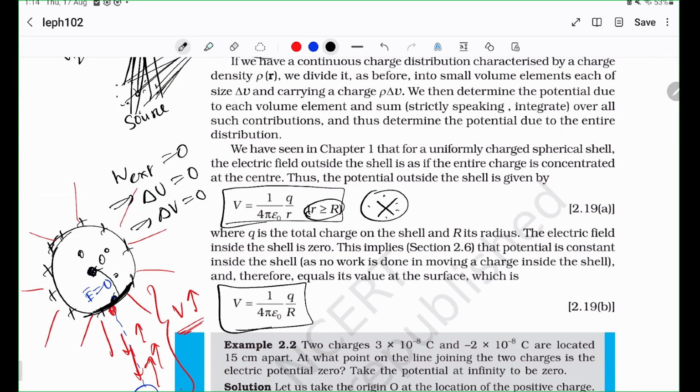And what is that potential? Replace R with capital R because it is at the radius, right? So you have this formula. I hope you understand. This is the potential everywhere inside.